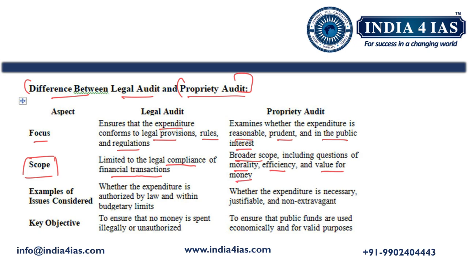An example for legal audit: whether the expenditure is authorized by law and within the budgetary limits or not. An example for proprietary audit: whether the expenditure is necessary, justifiable, and non-extravagant. It means the expenditure should not be done unnecessarily. Then the key objective of the legal audit is that it ensures that no money is spent illegally or without authorization, whereas the key objective of the proprietary audit is that it ensures that public funds are used economically for valid purposes.